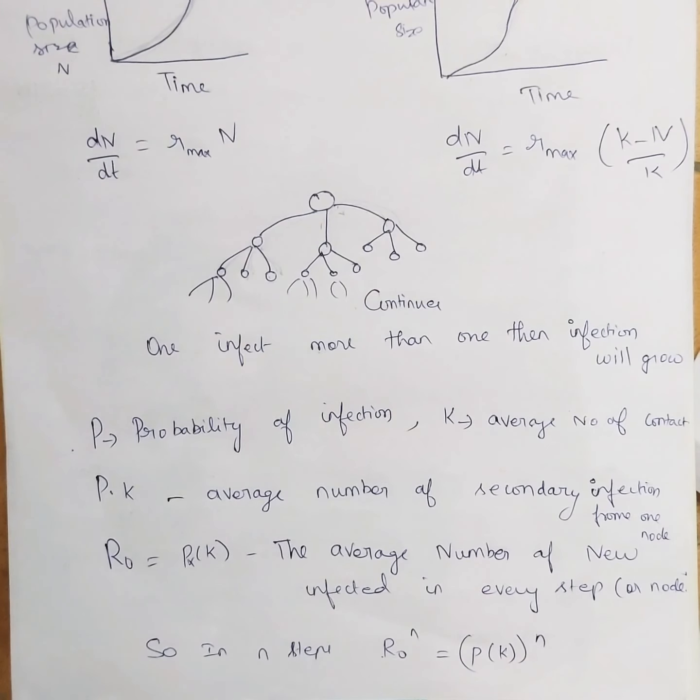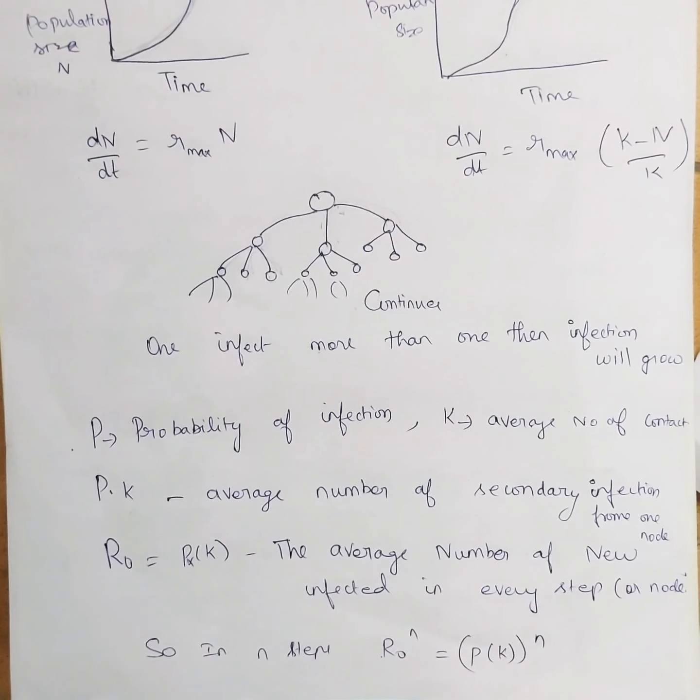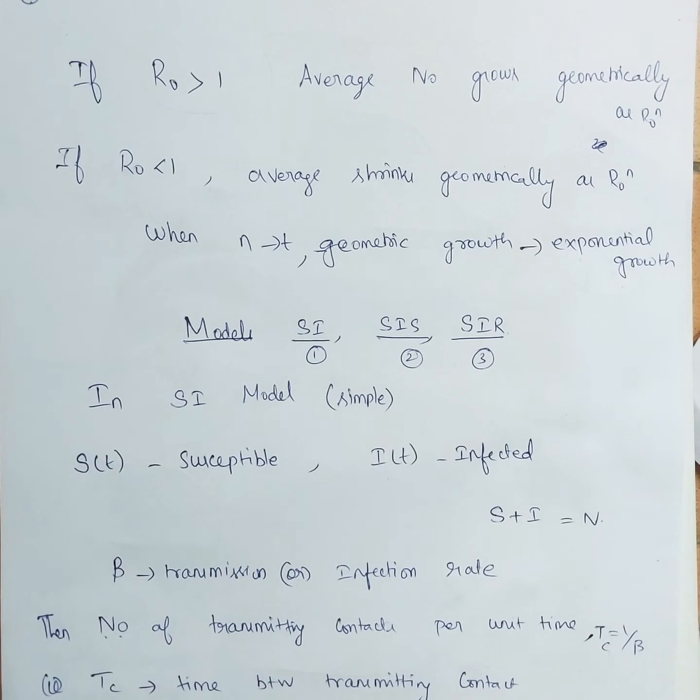If P is the probability of infection and K is the average number of contacts, then P times K, that is P into K, is the average number of secondary infections. That we call R0. So R0 is nothing but the average of new infected in every step, or we can call it in every node. So after n steps, this R0 power n will become (P into K) power n. This R0 is nothing but the basic reproductive ratio.